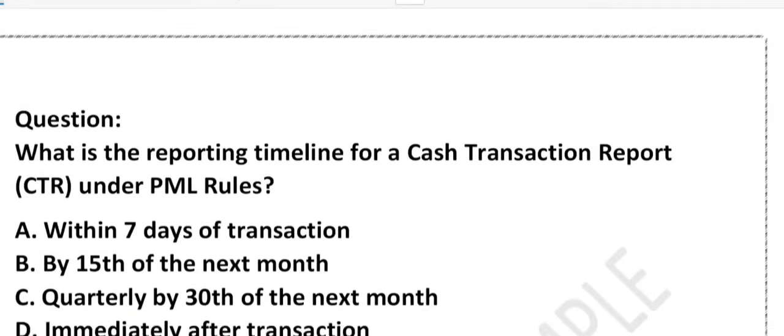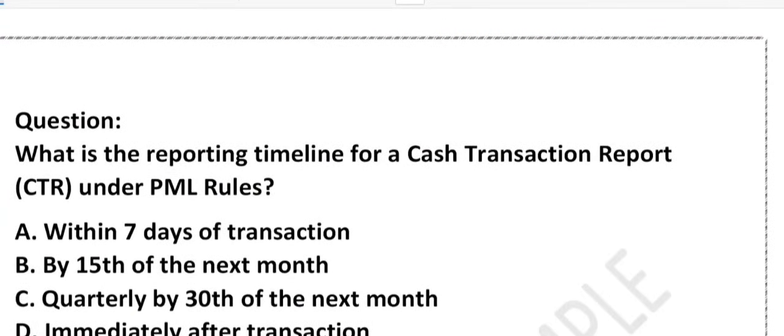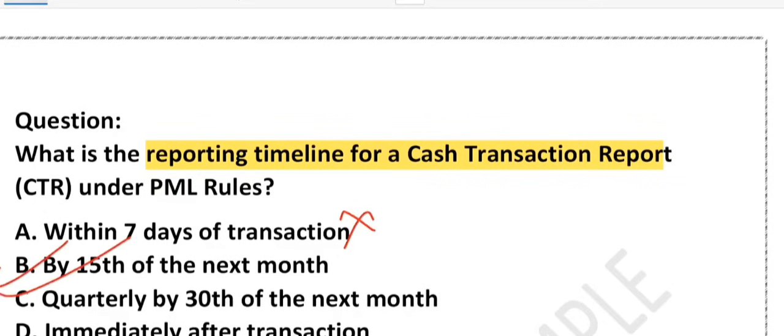Now friends, let's look at the next question. What is the reporting timeline for a CTR under the PML Rules? CTR, cash transaction report. Options: within 7 days of transaction, by the 15th of the next month, quarterly by 30th of the next month, immediately after transaction. Option A, 7 days, is wrong. Why? Because CTR is not immediate, it's monthly. What about option B? Yes, this is the correct one.